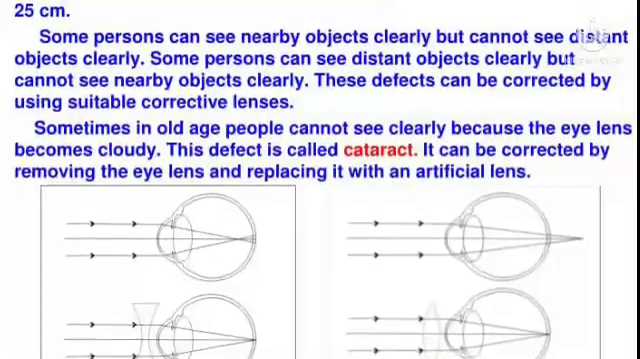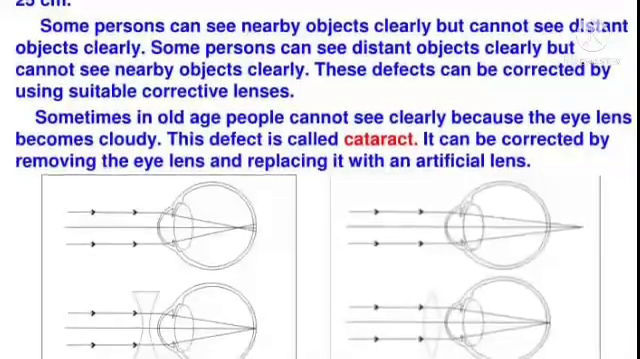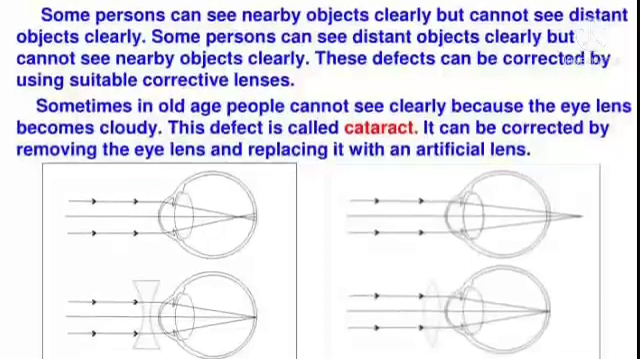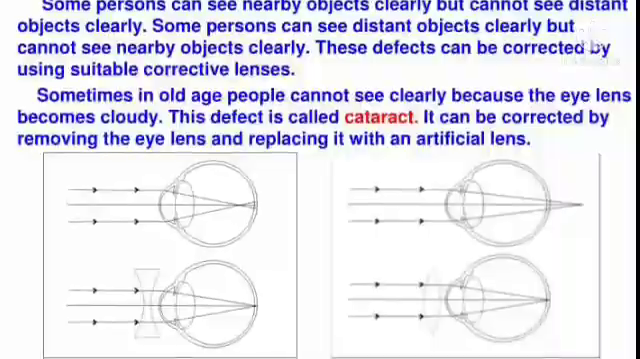Sometimes, in old age, people cannot see clearly because the eye lens becomes cloudy. This defect is called cataract. It can be corrected by removing the eye lens and replacing it with an artificial lens.